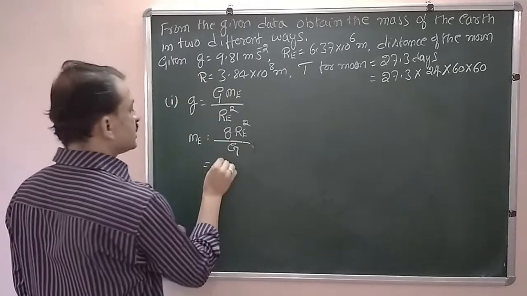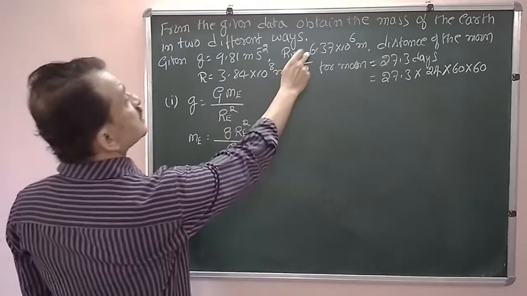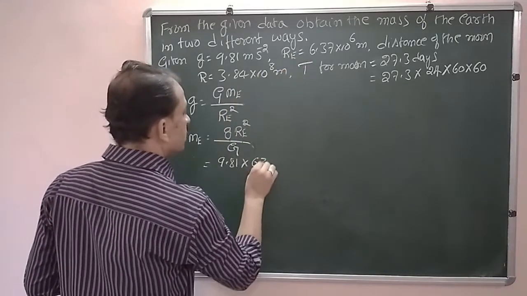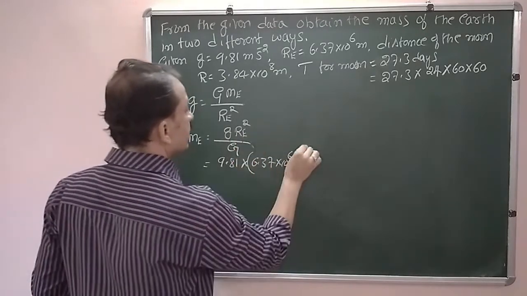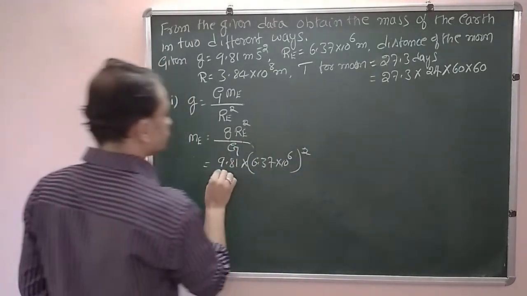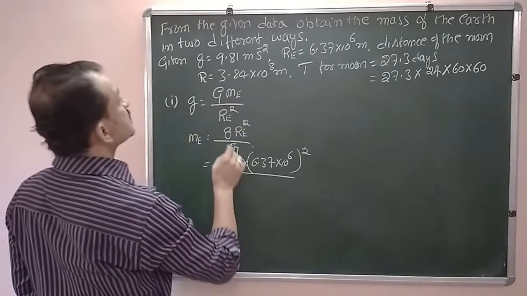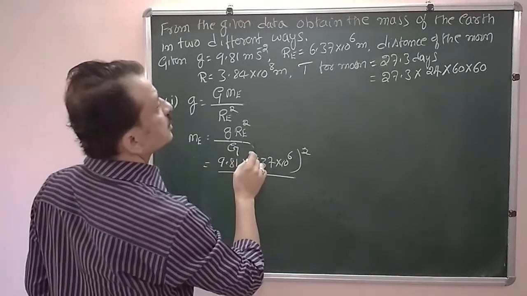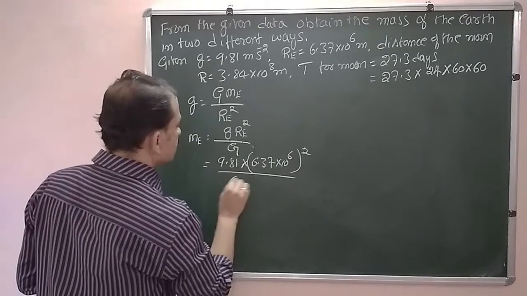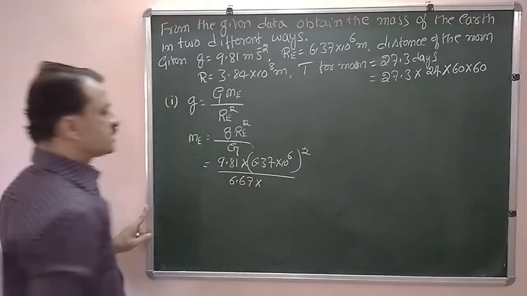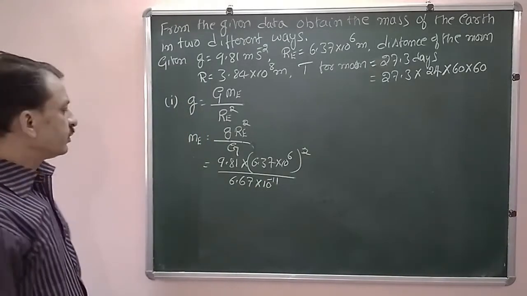Small letter g, it is 9.81. Re, radius, now this is 6.37 into 10 to the power of 6 square, divided by G, universal gravitational constant. It is given, capital G, that is 6.67 into 10 to the power of minus 11, that we know.